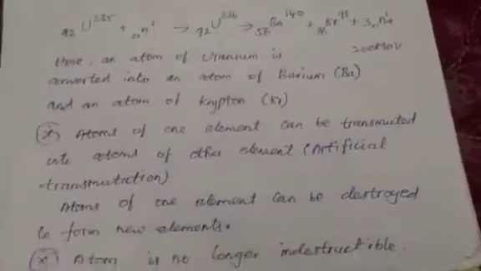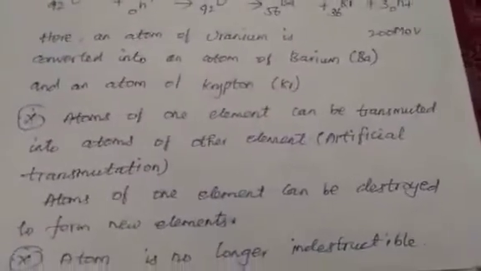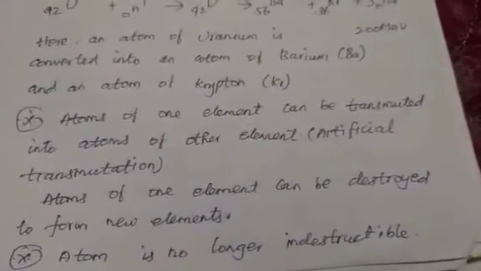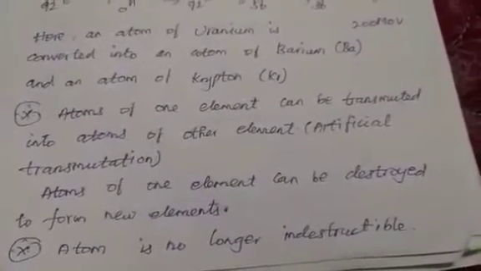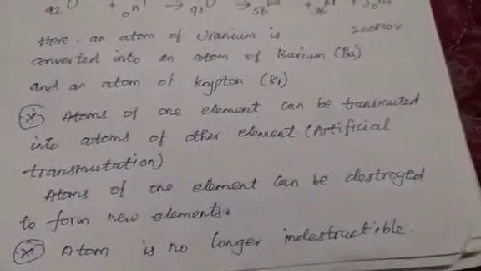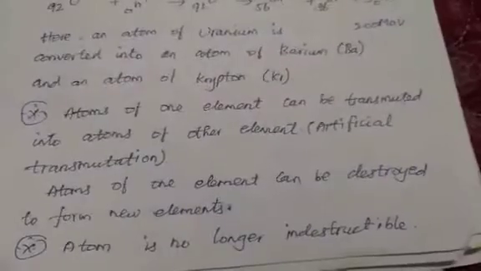So from this we conclude that atoms of one element can be transformed into atoms of another element. This process is called artificial transmutation.